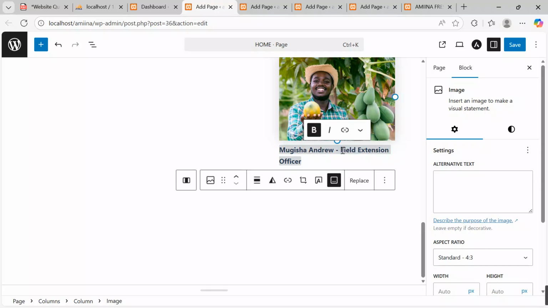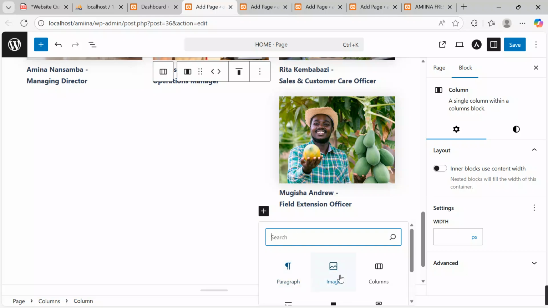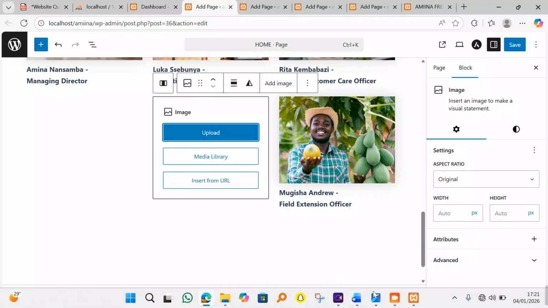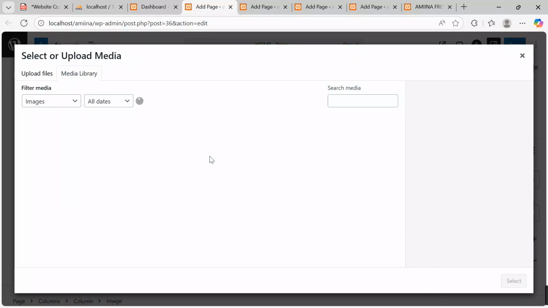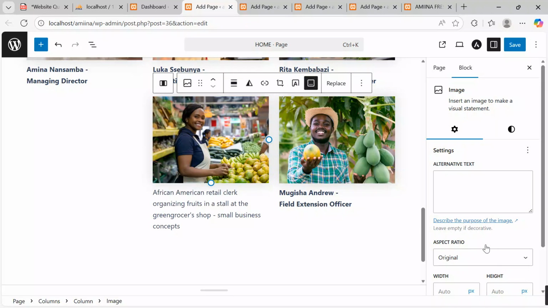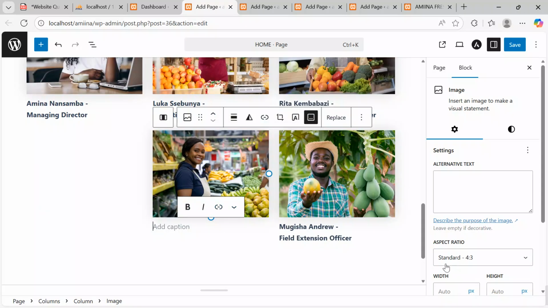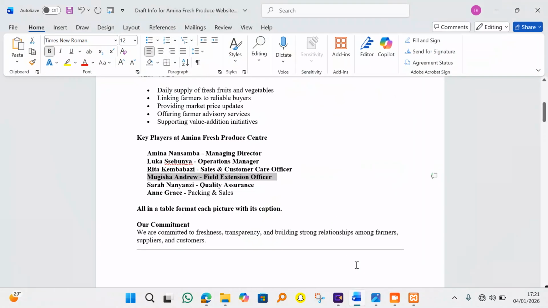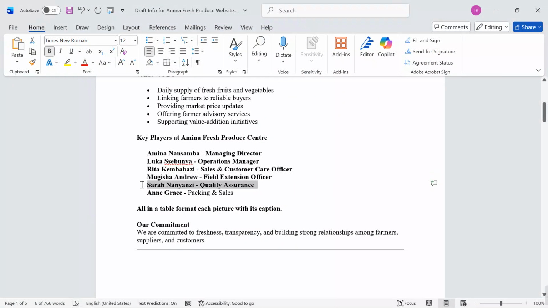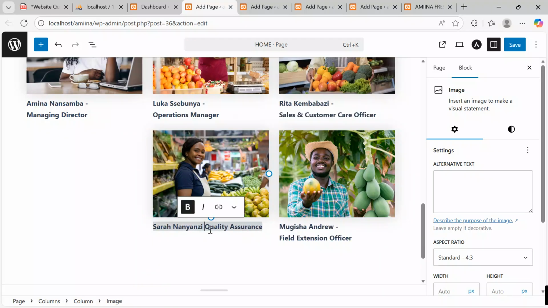Get back here, and then get back to this other cell, also add image. I want to add another content, get back to media library, insert this, click select, aspect ratio, keep standard, and then we are going to keep it standard. Yes, then get back. What is the name we are giving this content? It is Sarah Nanyanzi. Control C, get back here, and then Control V.